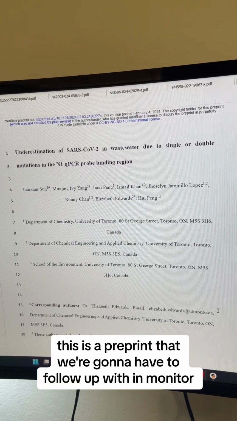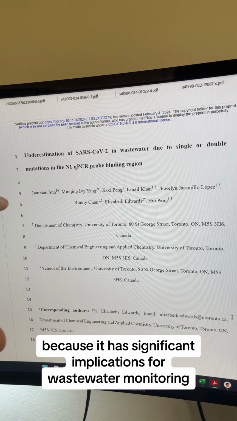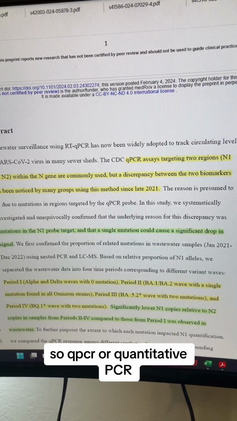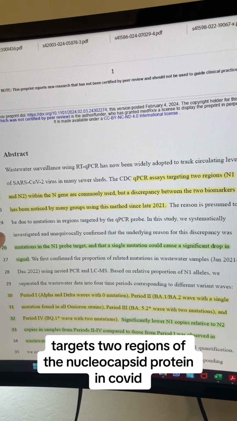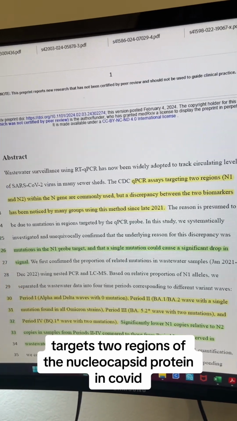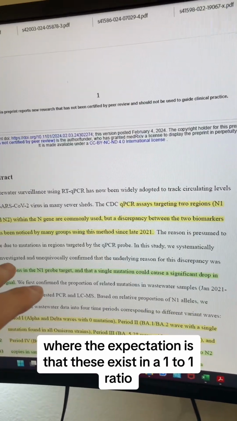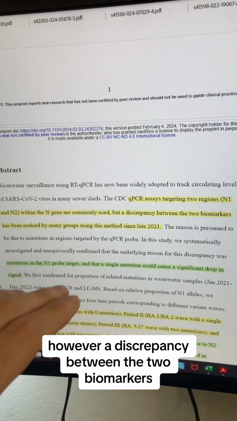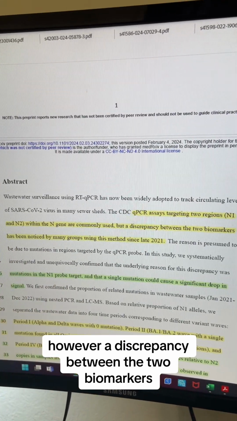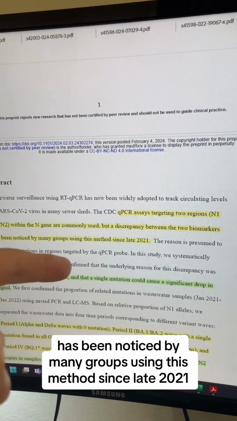This is a preprint that we're going to have to follow up with and monitor because it has significant implications for wastewater monitoring. So qPCR, or quantitative PCR, targets two regions of the nucleocapsid protein in COVID, the N1 region and the N2 region, where the expectation is that these exist in a 1-to-1 ratio. However, a discrepancy between the two biomarkers has been noticed by many groups using this method since late 2021,